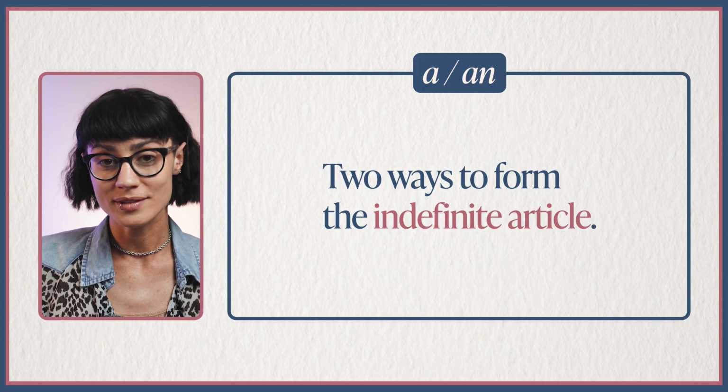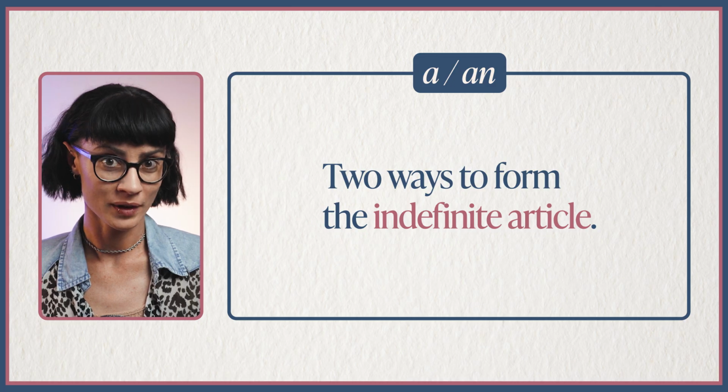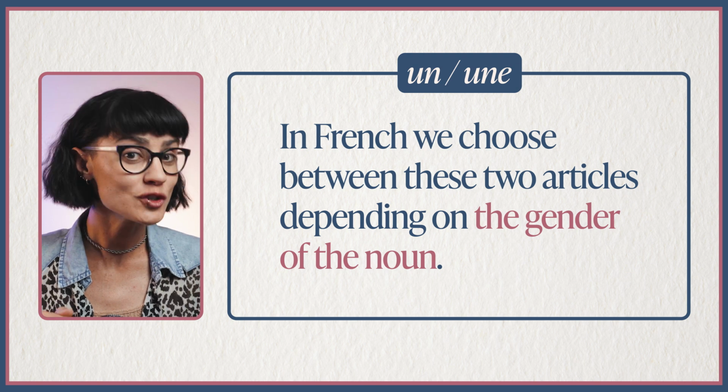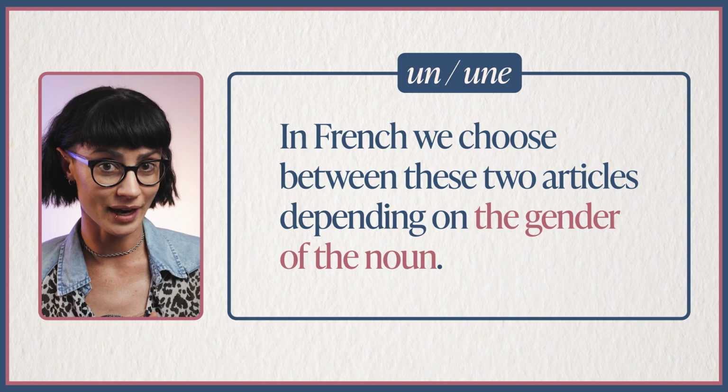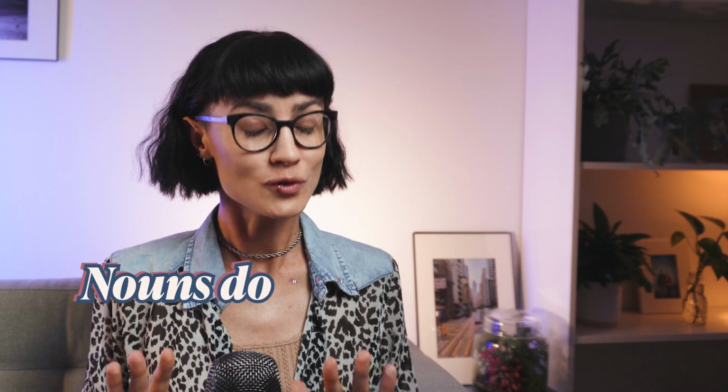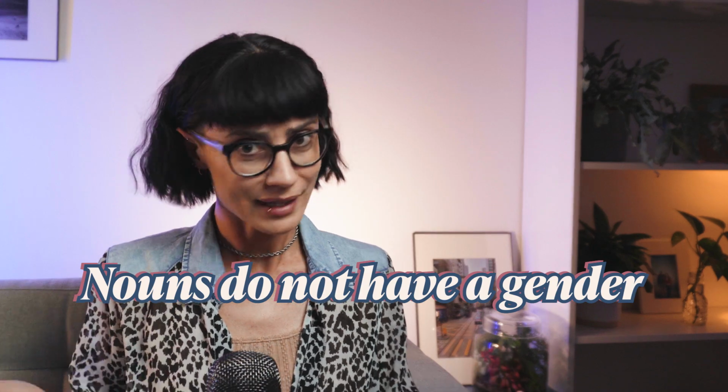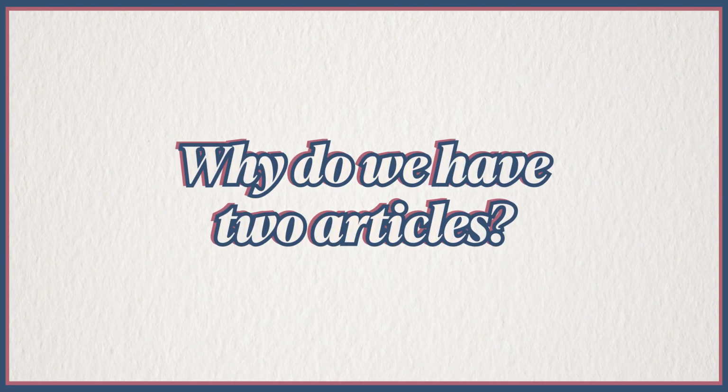So, what are a and an in English? These are two ways to form the indefinite article, and their equivalents in French would be un and une. However, in French, we choose between these two articles depending on the gender of the noun. But I'm sure many of you already know that in English, nouns do not have a gender. So, in that case, why do we have two articles?